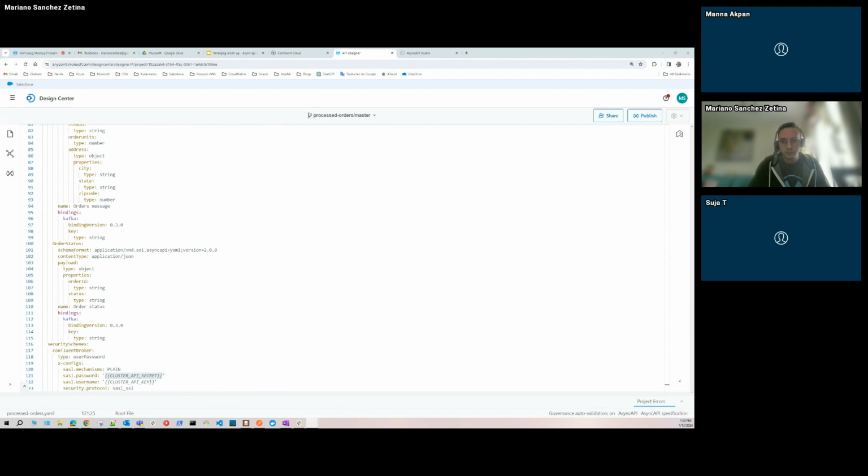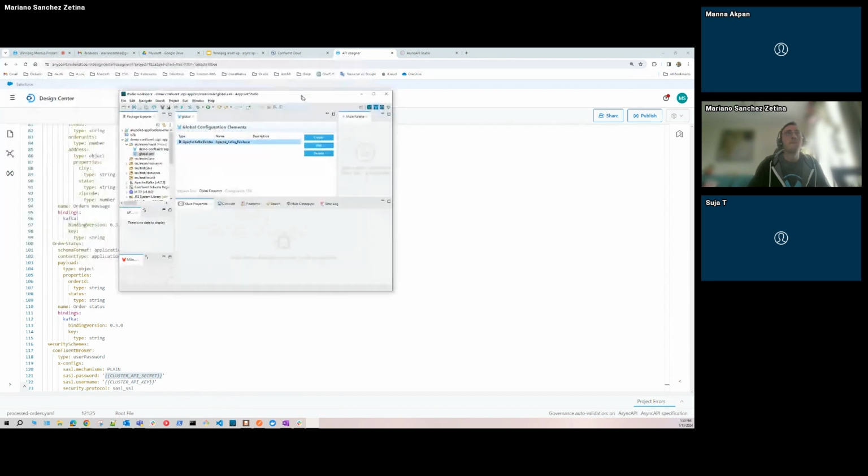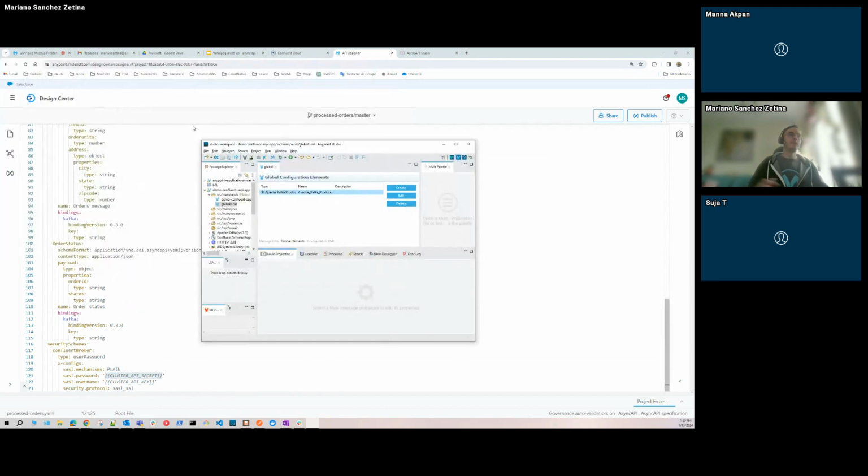And the other thing is, I know you have Confluent Broker specified there as one of the security schemes. I'm just new to this particular thing.